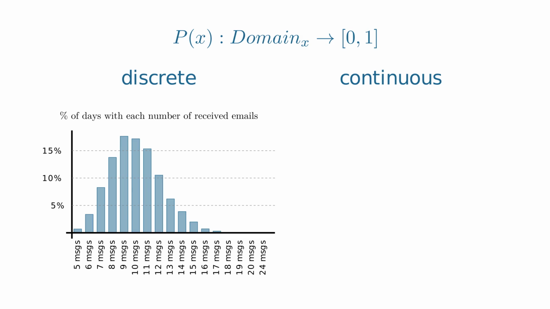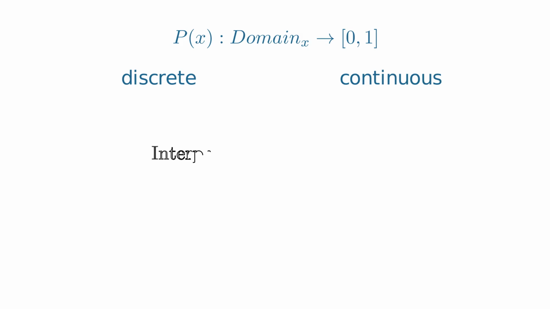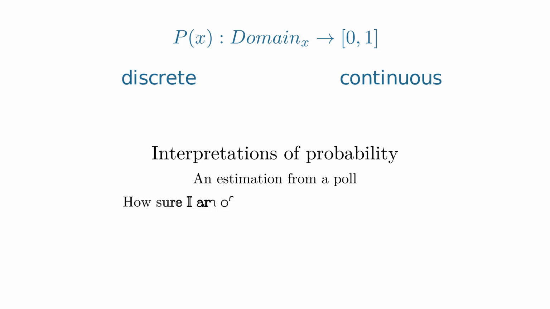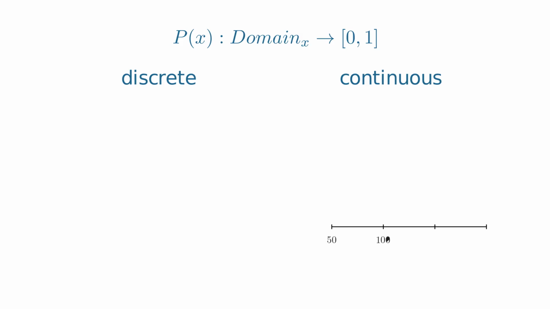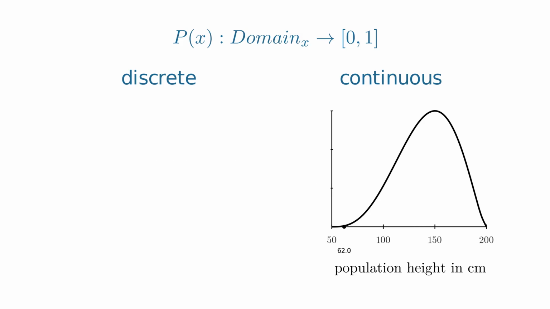And always remember that a probability distribution can have many interpretations, according to whatever context we are going to be using it in. It can be an estimate of reality, it can be a quantification of our knowledge, of our uncertainty, it can be the results of a census, it can be many things. In this video we are talking about the characteristics of a probability distribution without yet taking into account much of the context within which it comes up.